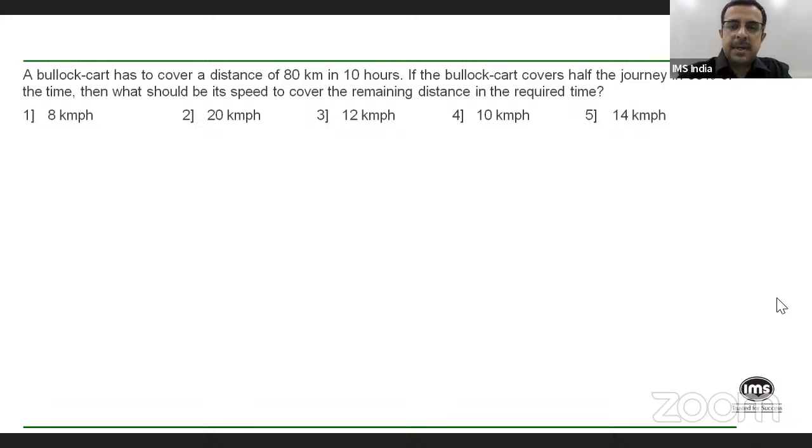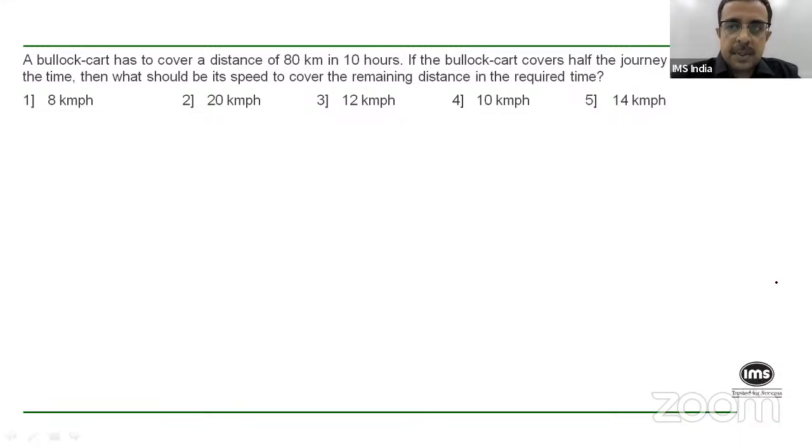Okay, maybe again the question is not visible, or at least part of it. So what do we have here? A bullock cart has to cover a distance of 80 kilometers in 10 hours, right? If the bullock cart covers half the journey in 60% of the time, I repeat, if the bullock cart covers half the journey in 60% of the time, then what should be its speed to cover the remaining distance in the required time?